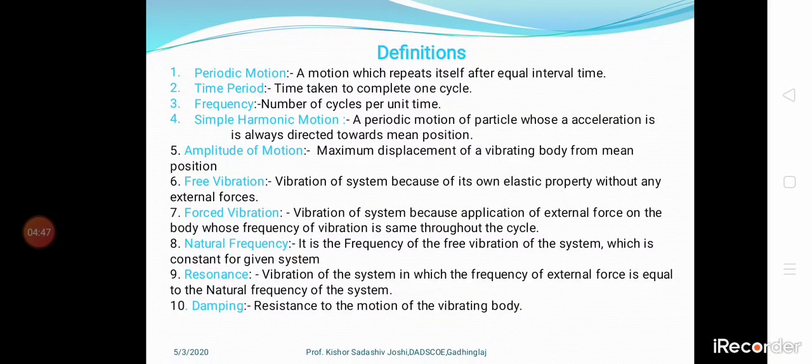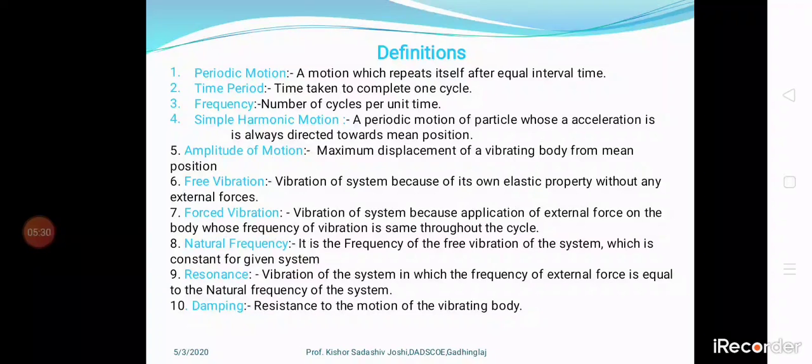Next, free vibration. Vibration of a system because of its own elastic property without any external forces. You can see here, behind the free vibration, there is no external force applied on the body. The vibrations occur because of the internal stored energy, that is free vibration. That may be kinetic energy or potential energy. Kinetic energy we always treat as T, and potential energy as U, according to me.